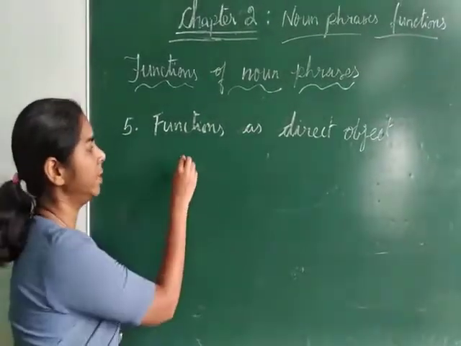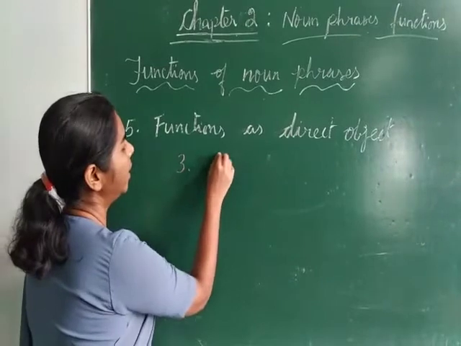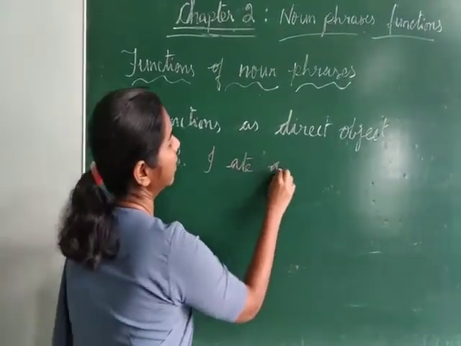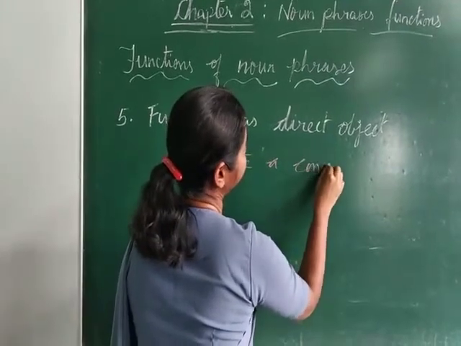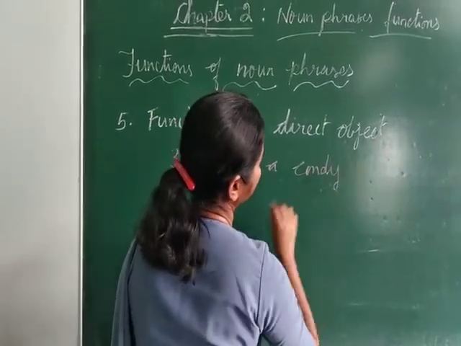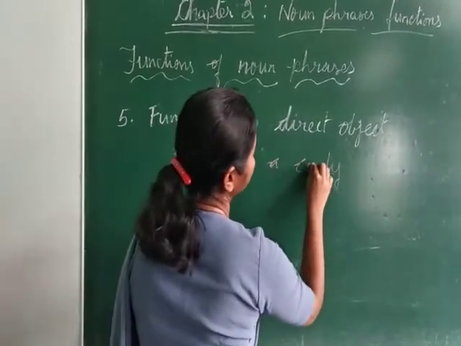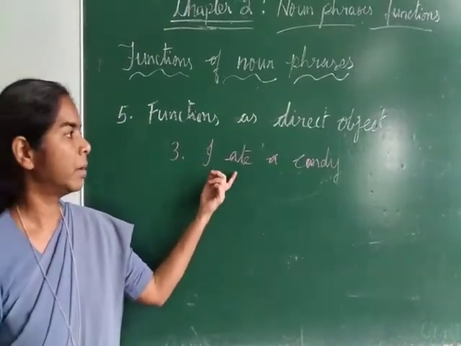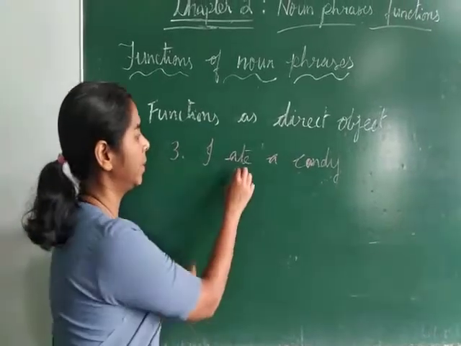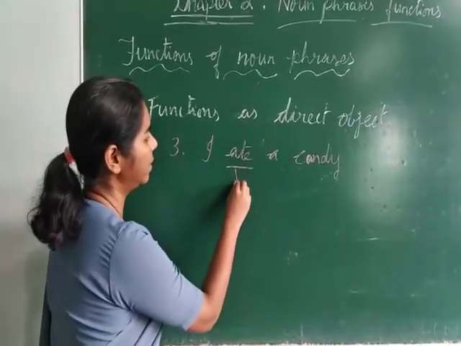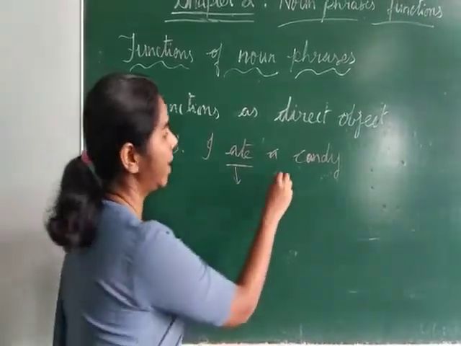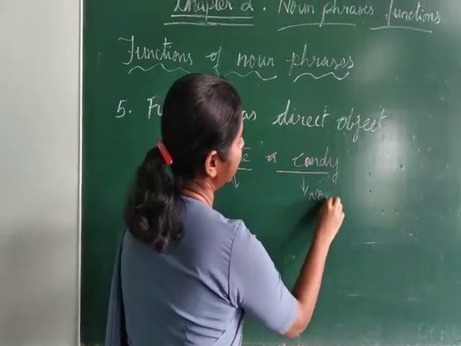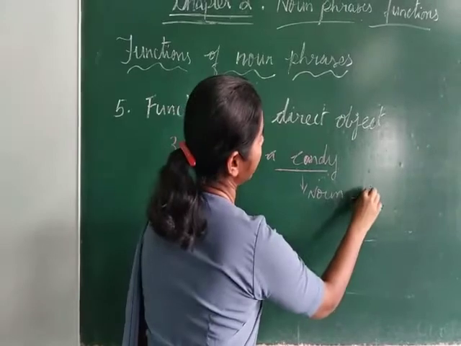The third example is, I ate a candy. My verb here is ate. Ate is the verb. A candy is a noun phrase.